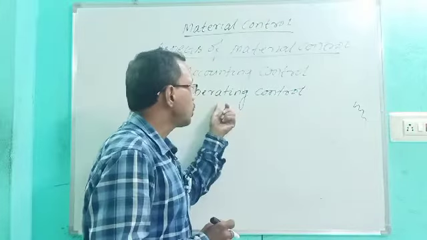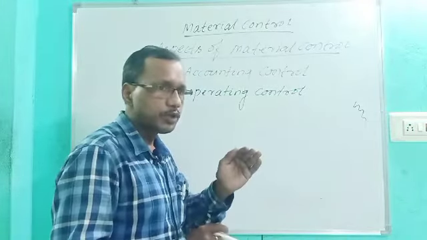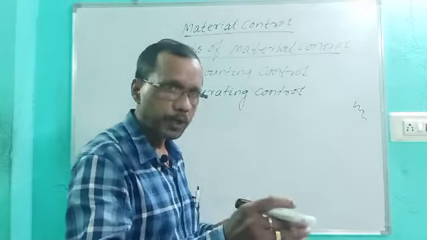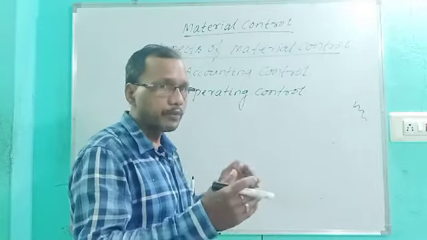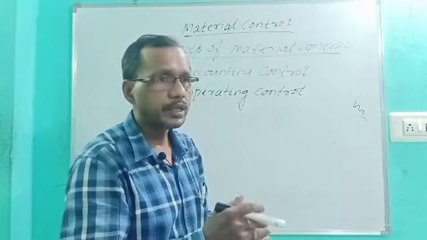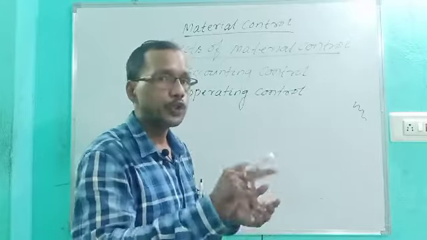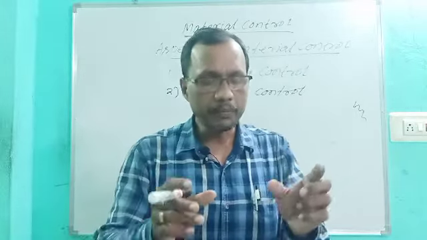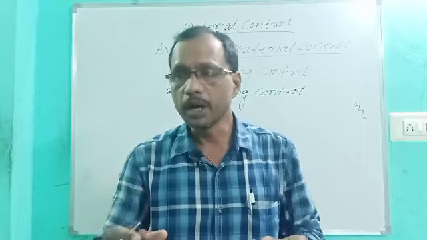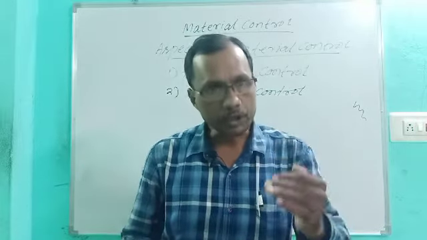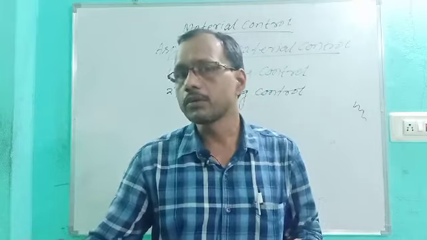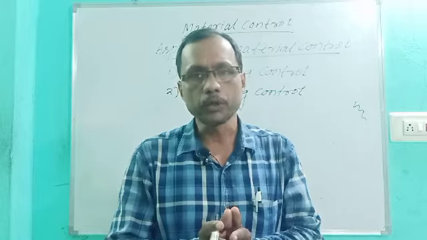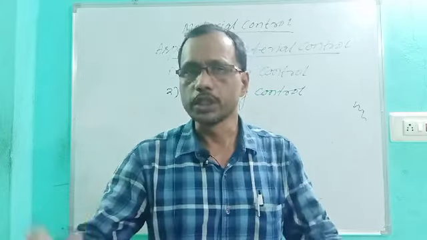That is why operating control means as much quantity of material as required should be purchased and stored in proper way, and depending upon the degree and capacity of requirement, accordingly it should be issued to the production center, depending upon the demand of the production, demand of the product. Accordingly, material should be purchased, kept in the store, and side by side the quantity of material required for the purpose of production can be issued to the processing unit.